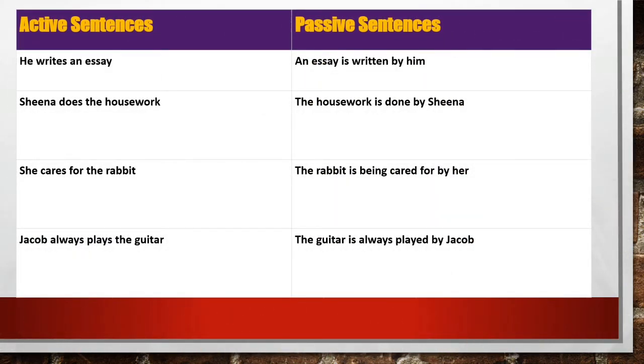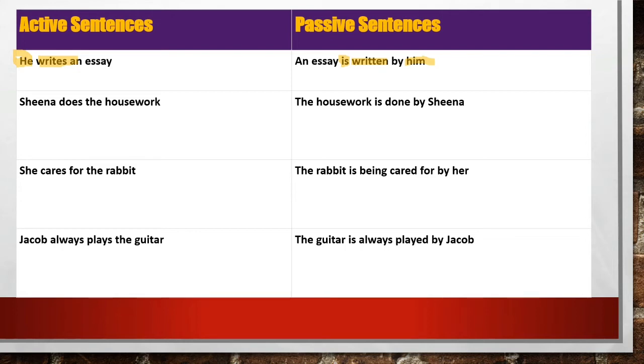Here are some examples. He writes an essay. So while changing it into passive, an essay is written by him. He is changed into him because I have already told you that you have to take care of personal pronouns also. So here he was used, so he is converted into him. And writes indicates simple present tense. So while converting it into passive, you will use is because essay is singular. So is written. The past participle form of writes is written.